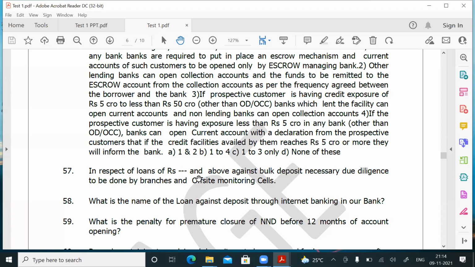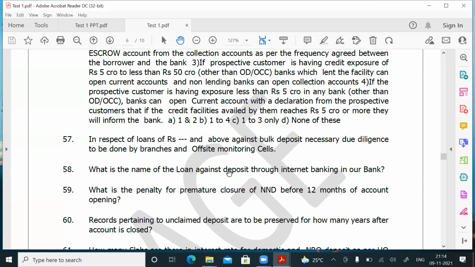Question number 58. What is the name of the loan against deposit through internet banking? So a customer can open a loan against deposit in internet banking. What is the name of the loan? The name of the loan is Canara Insta Deposit Loan. HO Circular